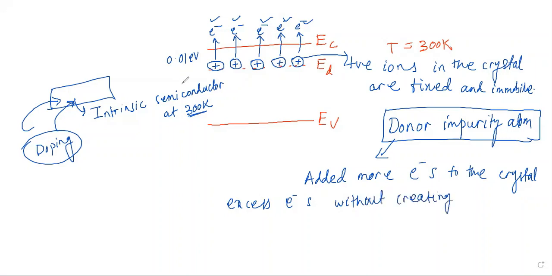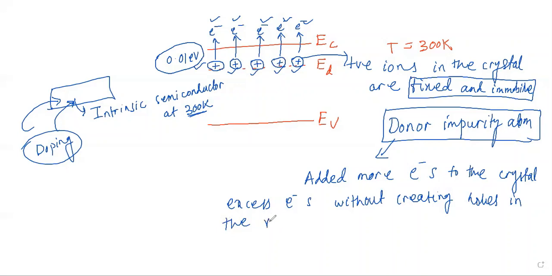But what you created, you created these ions. Positive ions were created in the donor energy level because of thermal agitation, and the energy required to move to the conduction band is very small. So all these electrons require very little energy, and they can move to the conduction band easily. In the process, you created immobile and fixed ions, without creating holes in the valence band.